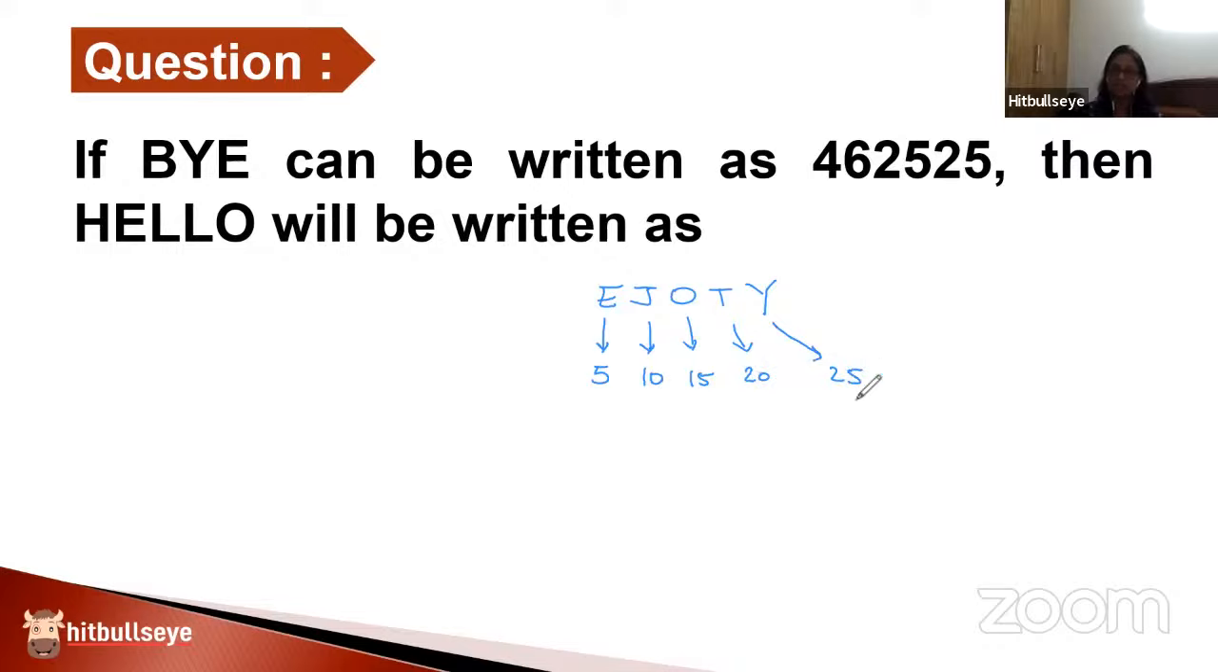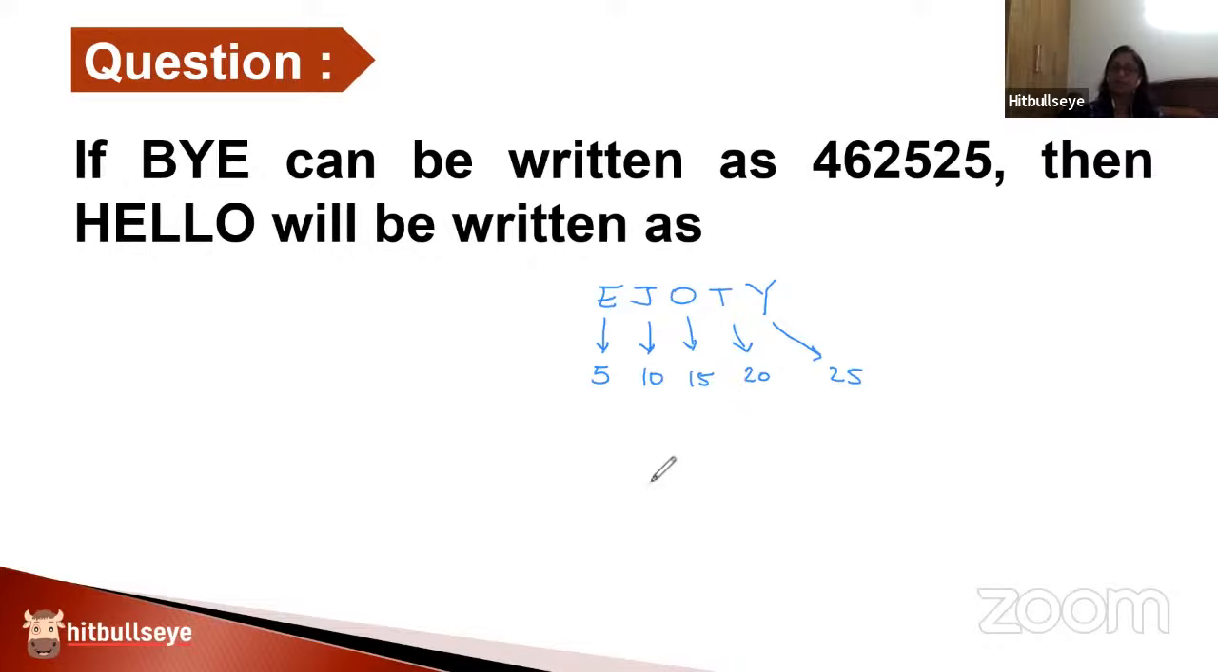So the positions are at a gap of 5. There are two things to remember. You learn the word EJOTI and remember it. You remember that their positions are each at a gap of 5. So it's a pattern of 5, 10, 15, 20, 25. Now, how does it help me?